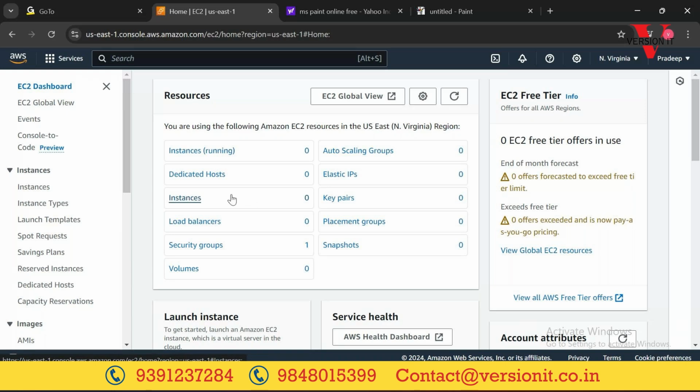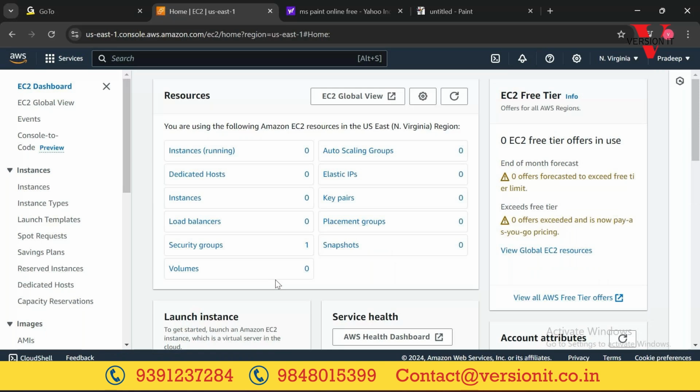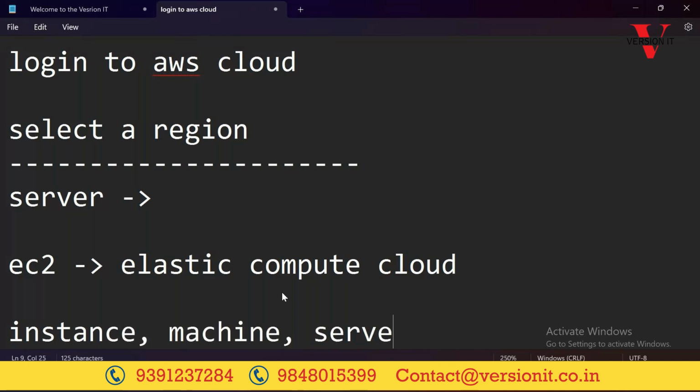Now I want to create one EC2 instance. From now onwards, whenever I use a terminology like instance, machine, server, or VM, everything resembles a server.